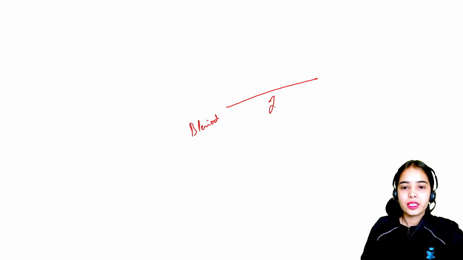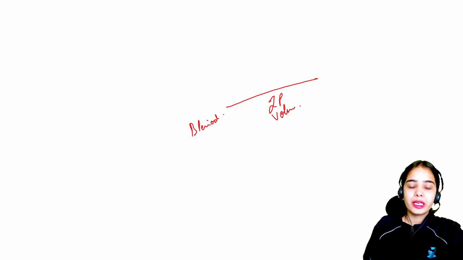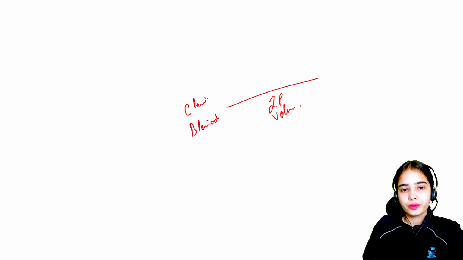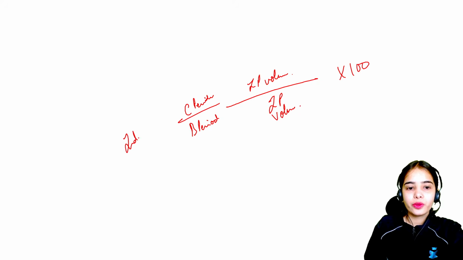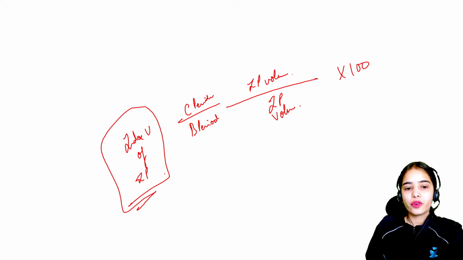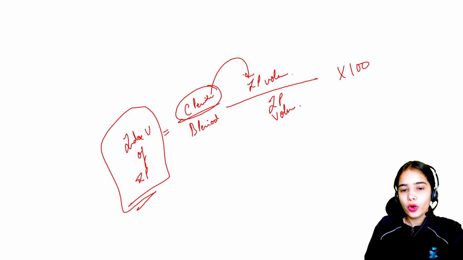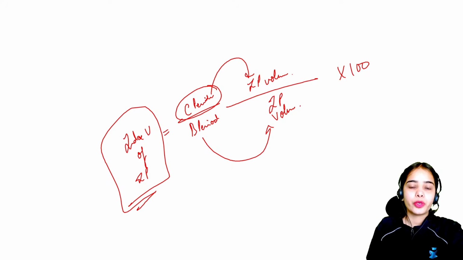So basically, in the base period there was a volume of industrial production, and we are comparing the current period industrial production volume, multiplied by 100. So the index value for industrial production is the current period industrial production volume divided by the base period industrial production volume.